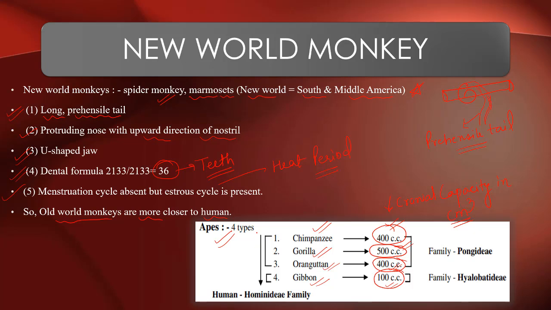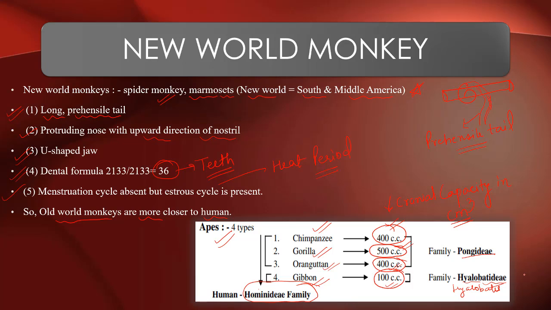Now, as we move from chimpanzee to gibbon, we are moving towards the Hominidae family, that is, getting closer. Humans are the last projections of the Hominidae family. The family of chimpanzee, gorilla, and orangutan is Pongidae, and the family of gibbon is Hylobatidae. That's why Hylobates. Understood? So between the New World monkey and the Old World monkey, we came to know that the Old World monkey shows characteristics more similar to humans.